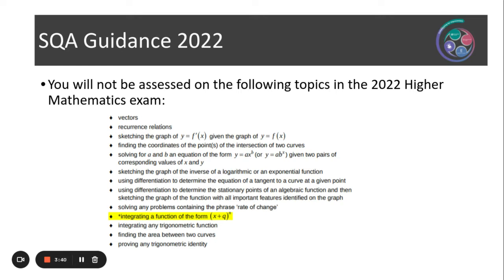Solving any problems containing the phrase rate of change. Integrating a function of the form x plus q to the power of n. Integrating any trig function. Finding the area between two curves, and finally proving any trig identity. So this was the list published by the SQA the week beginning the 7th of March to give us an indication of topics that were not going to be assessed in the final exam.